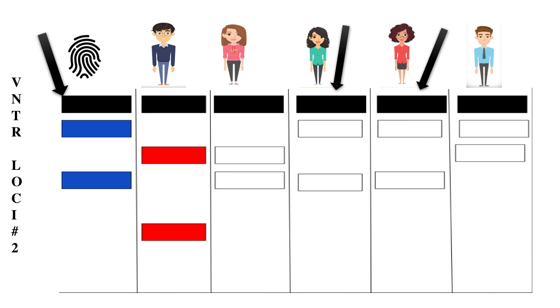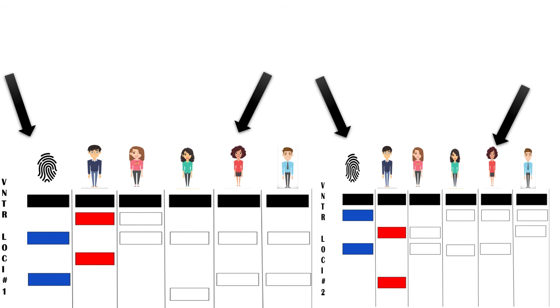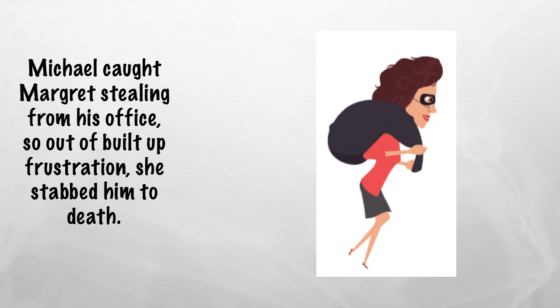Now, let's look at the DNA sample in VNTR locus 2. Here, we see that Nancy and Margaret's DNA matches exactly, meaning that we can exclude Olivia and George. Now that we have matches for both samples, we can see that Margaret's DNA is an exact match for both loci, therefore she is the murderer. Margaret was caught stealing thousands of dollars from Michael's safe, and when she was caught, she stabbed him to death.